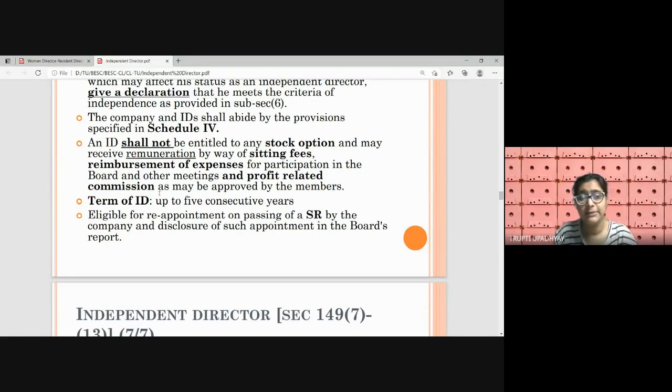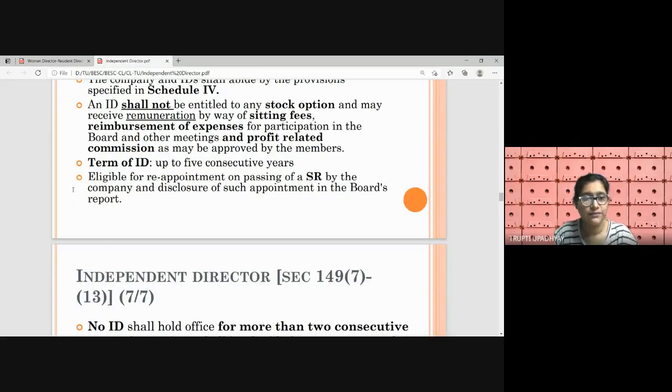So obviously, why would the ID be given stock options, right? An ID can get only three things: sitting fees, reimbursement of expenses for participation in board meetings and other meetings, and profit related commission as may be approved by the members. Term of an ID: one term is a maximum of 5 years. It can be less than 5 years also, at the discretion of the company and the board.